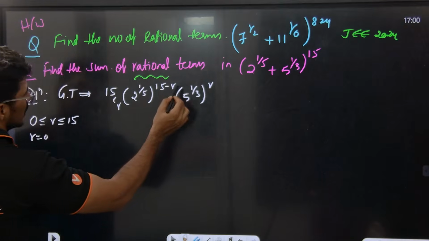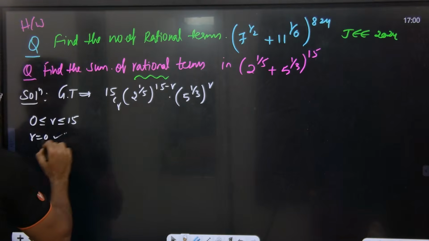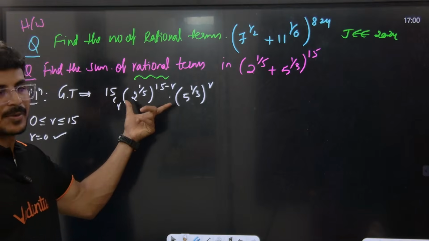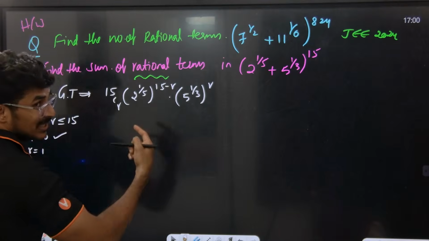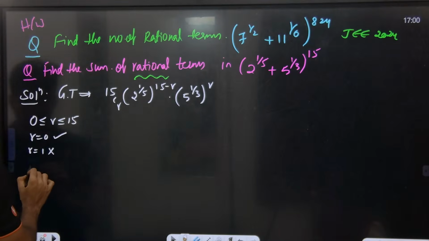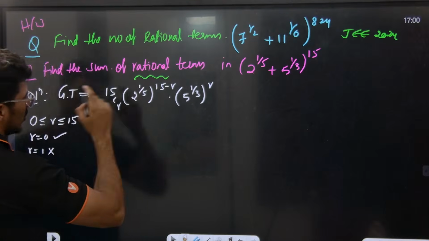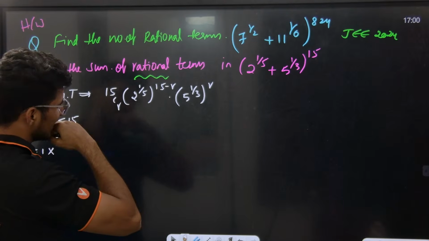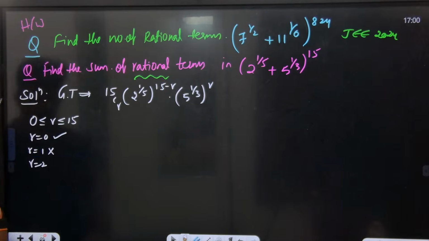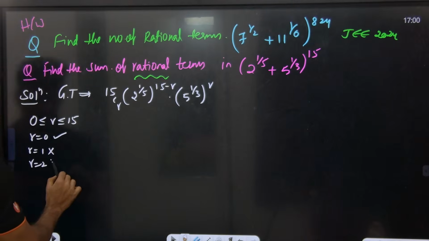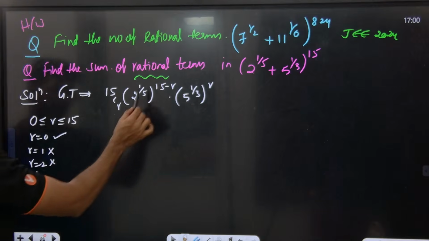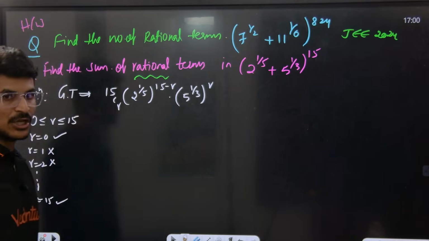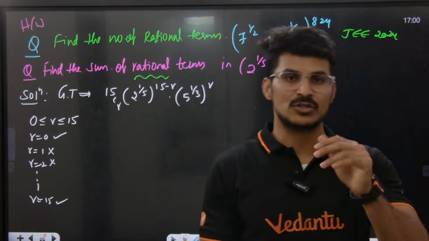R value 0, yes, it is accepted here because r value 0 gives us an integer. Now take r value 1: 15 minus 1 is 14, and 14 is not divisible by 5, so r value 1 should not be taken. Can we take r value 2? 13 by 5, no. And so on, you need to check like this. Lastly, r value 15 will satisfy, because 15 minus 15 is 0. Only r values 0 and 15 will come; the other values in between do not satisfy.